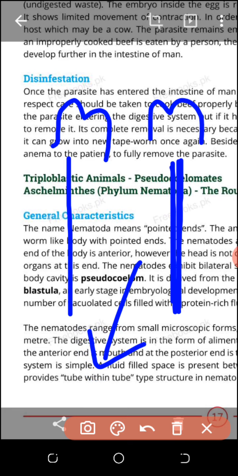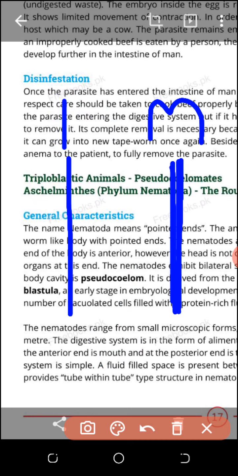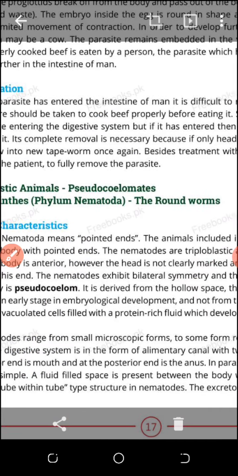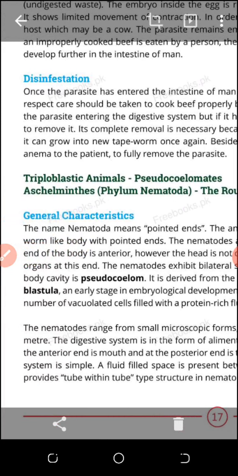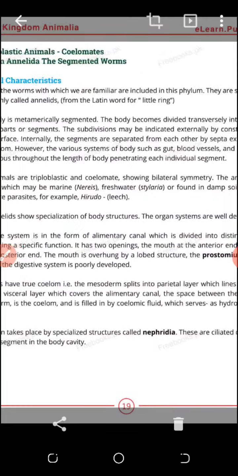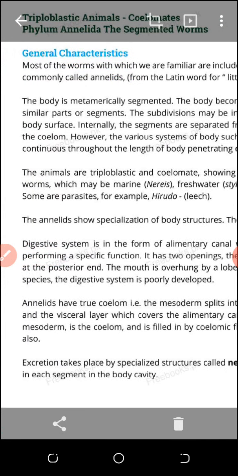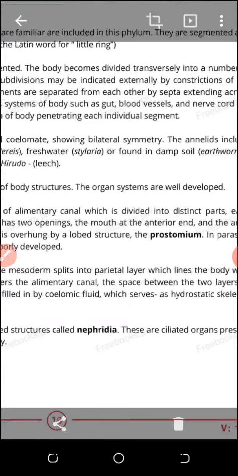Here in this case, in one layer mesoderm is present, and in the other layer mesoderm is not present. So if the mesoderm is not present, and ectoderm or endoderm is present, that is a false body cavity, meaning these animals are not much developed. Blastula is the larva stage, the developmental stage during germination, and this body cavity, the pseudocoelom, is derived from the blastula during development. There are three stages which I will discuss, but the blastula stage is involved in the formation of the pseudocoelom.